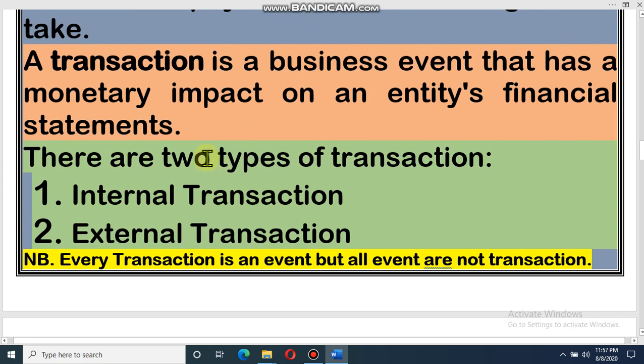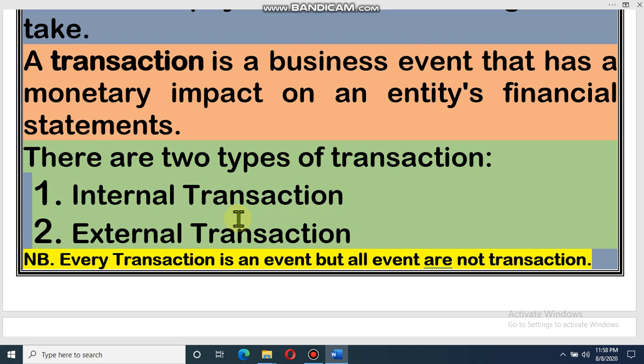Dear student, there are two types of transaction, internal transaction and external transaction. Some transactions occur within the organization, like depreciation of any asset. I have furniture. If the value of this furniture decreases, that is also a transaction because one of our assets decreases and our expenses increase. So the financial condition changes. This is an internal transaction. On the other hand, if I purchase goods from any other businessman, that will also be a transaction. That is an external transaction.